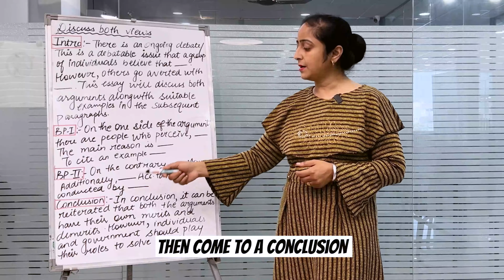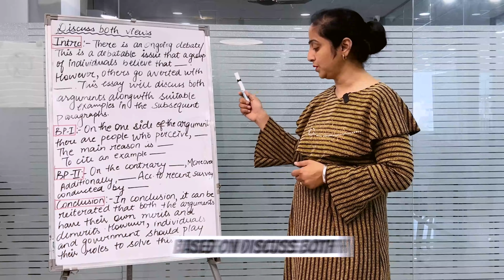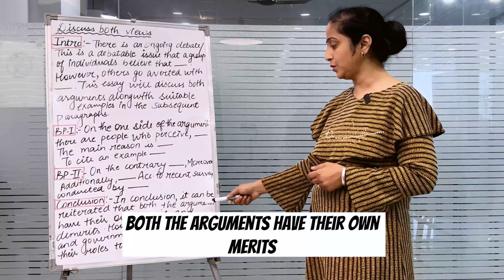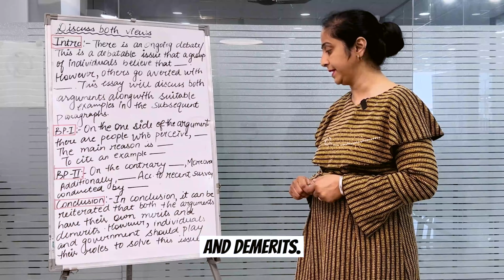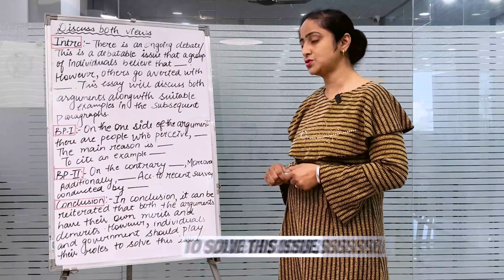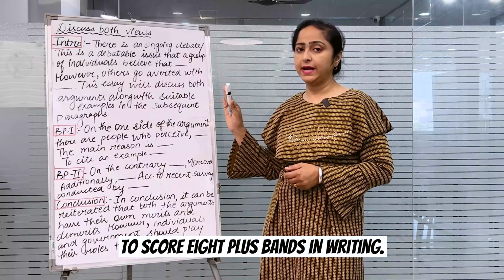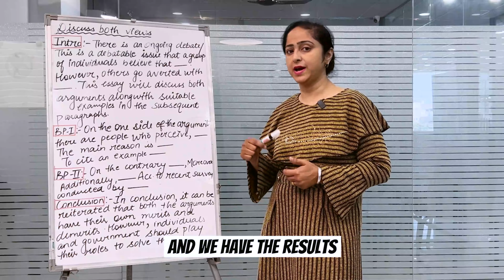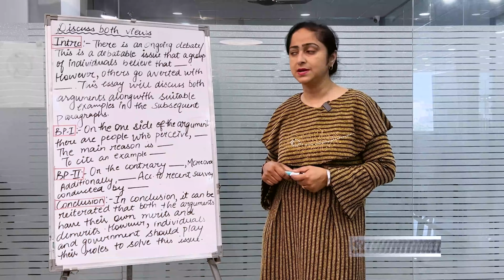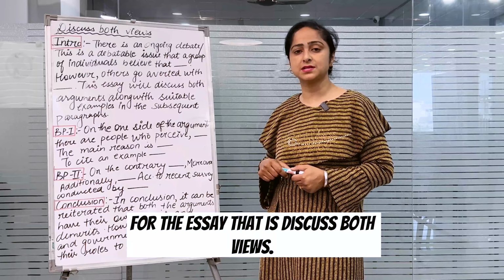Okay. Then come to the conclusion. In the conclusion of the essay based on discuss both views, it can be reiterated that both the arguments have their own merits and demerits. However, individuals and government should play their roles to solve this issue. So this is the best criteria to score 8+ bands in writing, and we have results with 8+ bands of our institute students who follow this type of criteria for the essay, that is discuss both views.